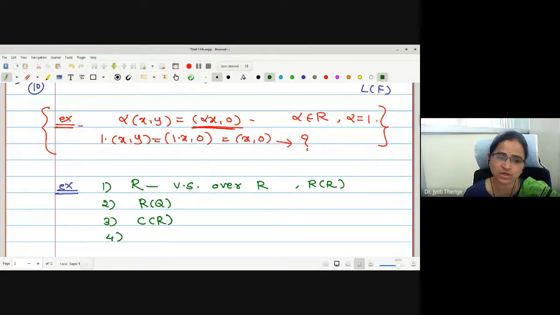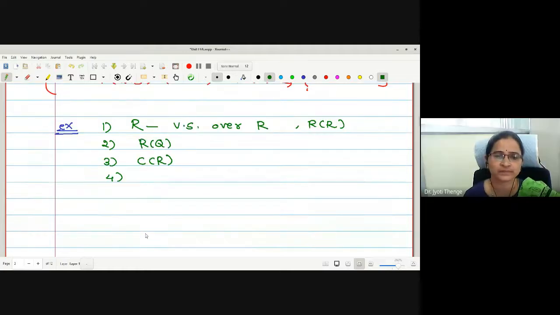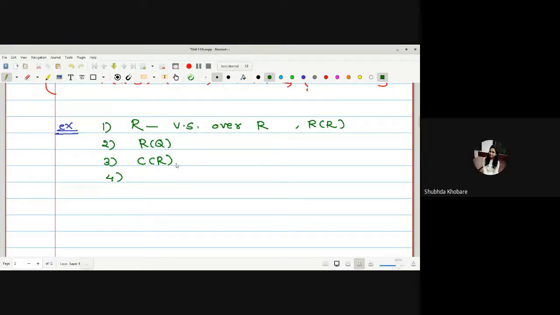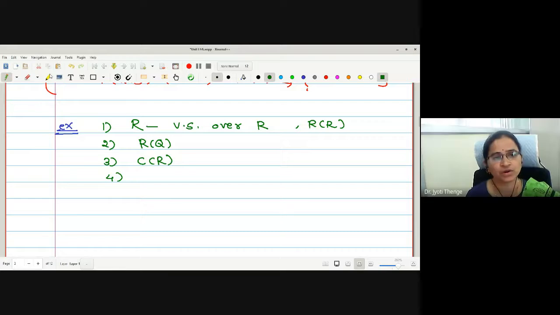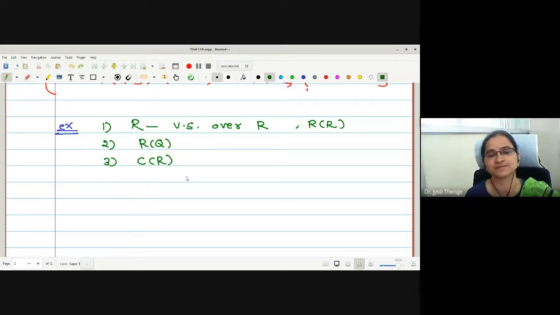Whether it is R over C? No, ma'am. Why not? Closure property is not satisfied. Closure will not be satisfied. Here I'll not write it as an example.